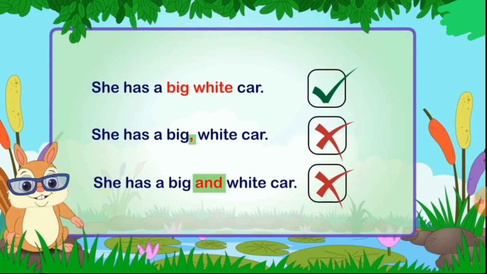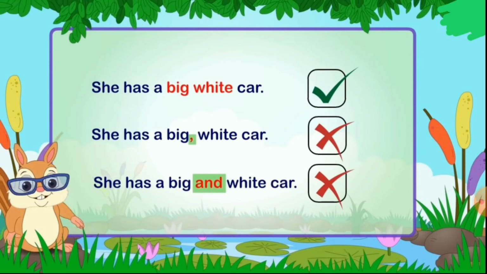That is correct. We can write big and white, both the words without a comma, because we are describing from two different categories of adjectives. One is describing size and the other is describing color. Now look at the second one. We cannot put a comma in between. She has a big, comma, white car. No, not like that. That is a wrong sentence structure.